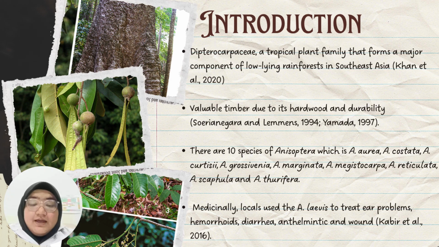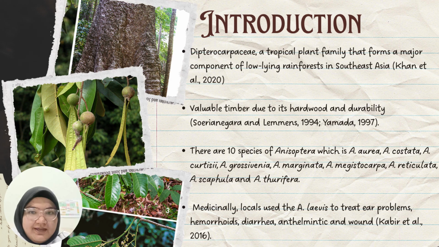To know what Anisoptera laevis is, first we need to know it comes from the family Dipterocarpaceae. What is Dipterocarpaceae? It is a tropical plant family that forms a major component of low-lying rainforests in Southeast Asia. The timbers of the Dipterocarpaceae family are well liked because they are hardwood with high durability, which makes them important in housemaking and furniture manufacturing.